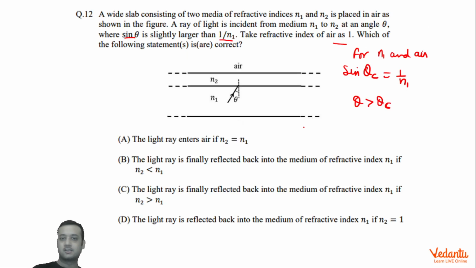Beautiful solution. So we can say that A is wrong. B, C, D is right. Ray will be reflected in the medium N1 if N1 is less than N2. If N1 is greater than N2, that is, for any case, it will be reflected back. So I hope you have understood the solution. That's it. Thank you.